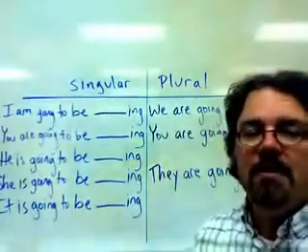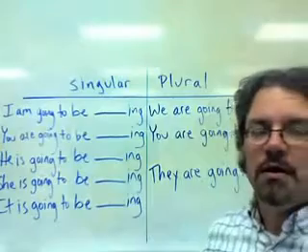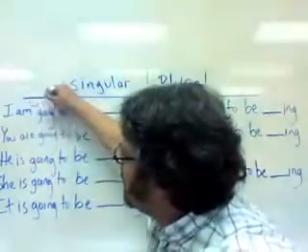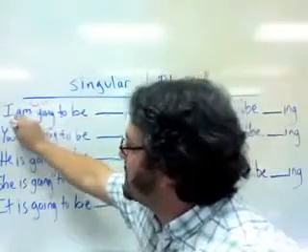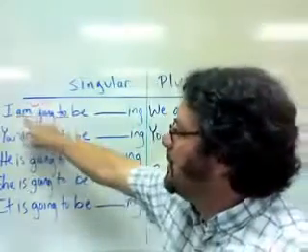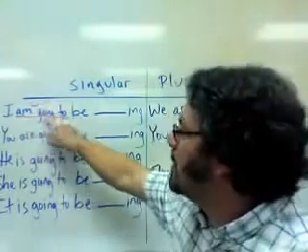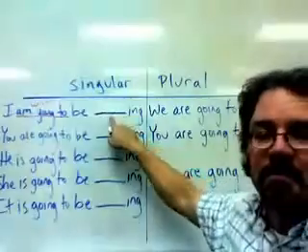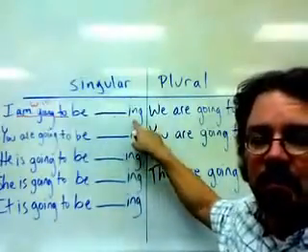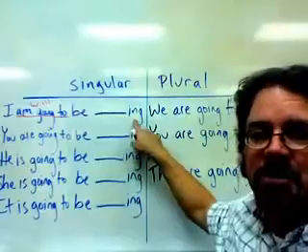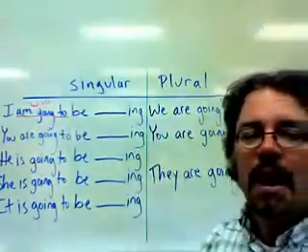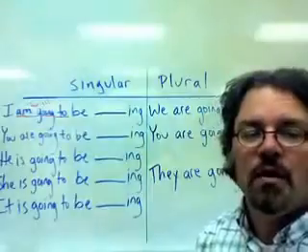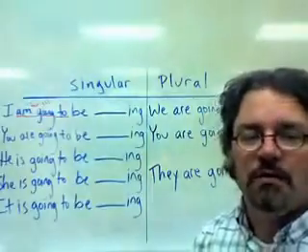Keep in mind that be going to can substitute for will. So instead of saying will in this position, you can say I am going to be, and then the main verb goes right here, and then an ing ending. I am going to be working tomorrow. You are going to be working tomorrow.